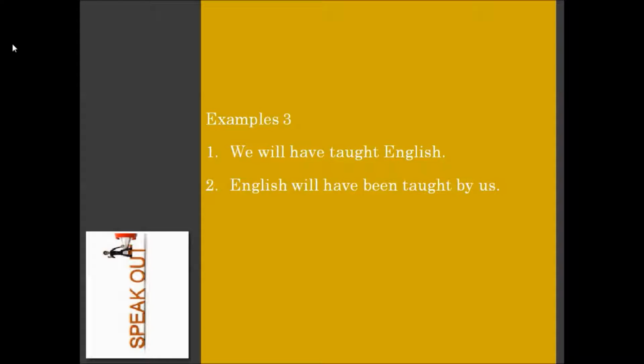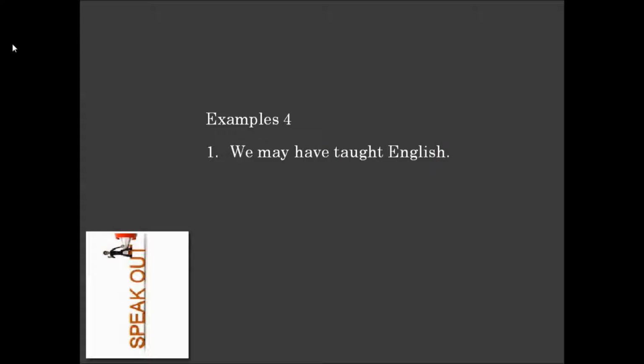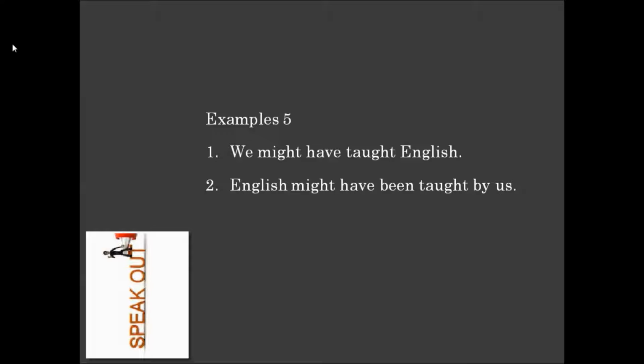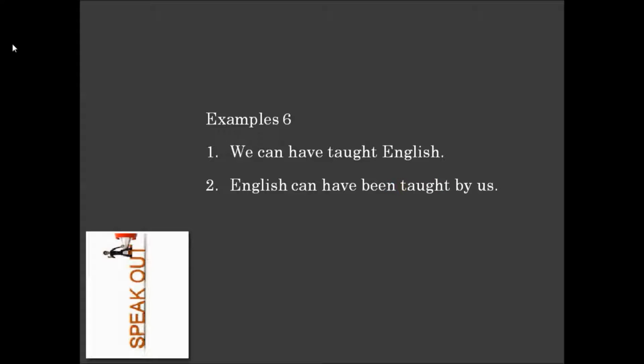If you want to add possibility, then it will be we may have taught English, English may have been taught by us. If you want to talk about negligible possibility, very little possibility, near about none, then we will use might. We might have taught English, English might have been taught by us. This shows lesser possibility. If you want to talk about ability, then we can have taught English. The same in the receiver dominant form, English can have been taught by us.